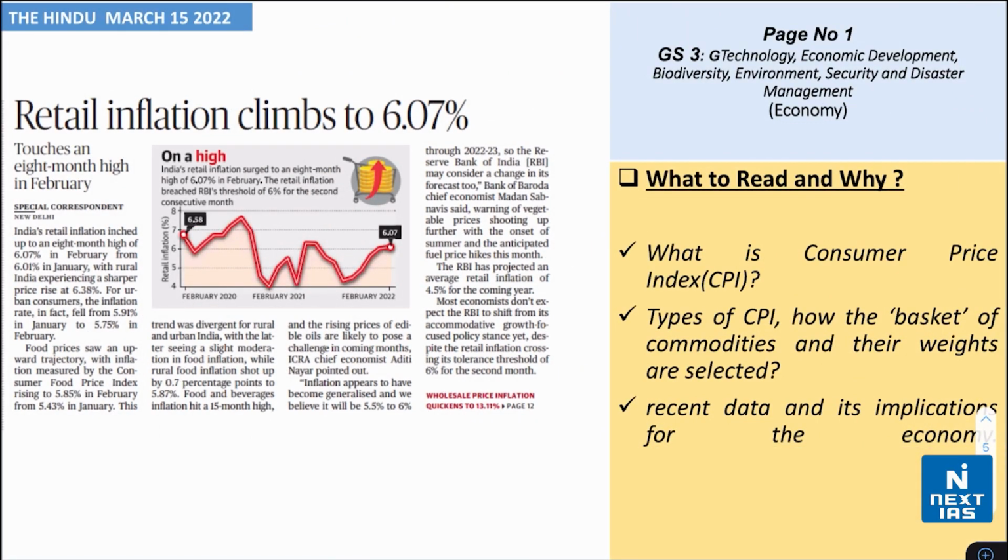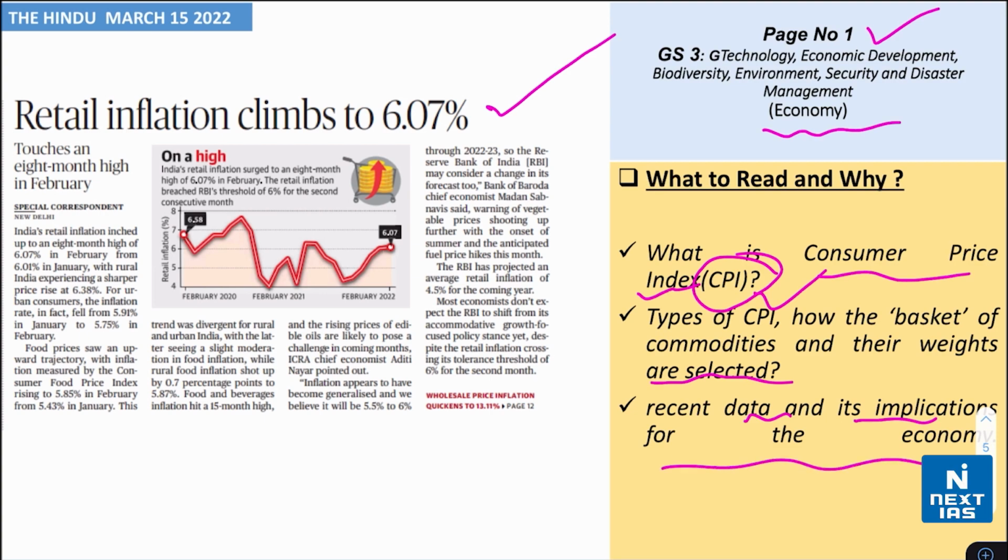Next, we are starting with the discussion of headlines relevant to GS paper 3. Please take a look at page number 1. This is relevant to the topic of economy. The headline says that retail inflation climbs to 6.07%. Understand what the consumer price index, that is CPI, is, what the types of CPI are, and how the basket of commodities and their weights are actually selected. Analyze the recent data and its implications for the economy.